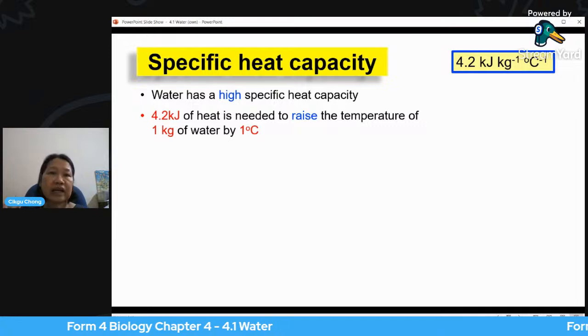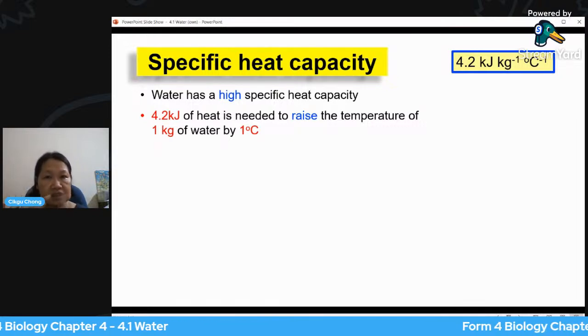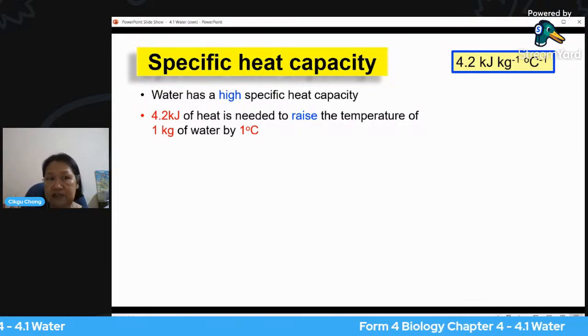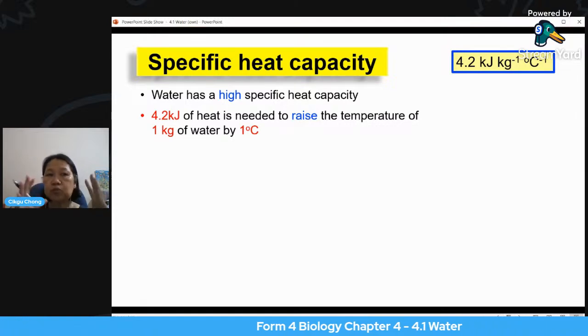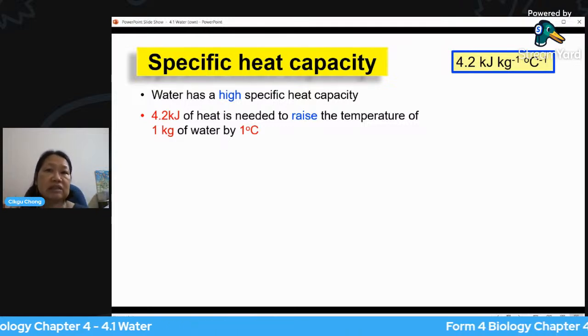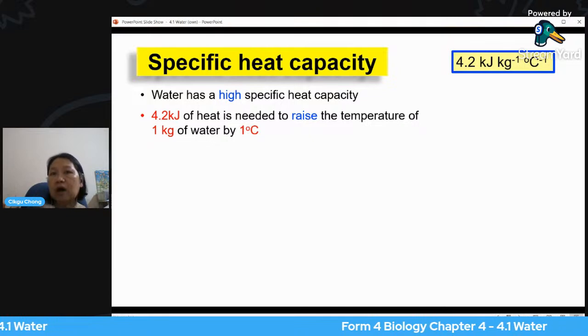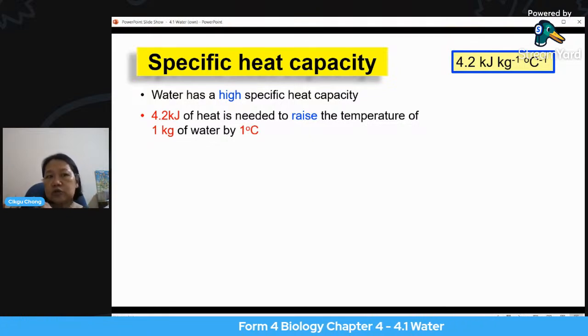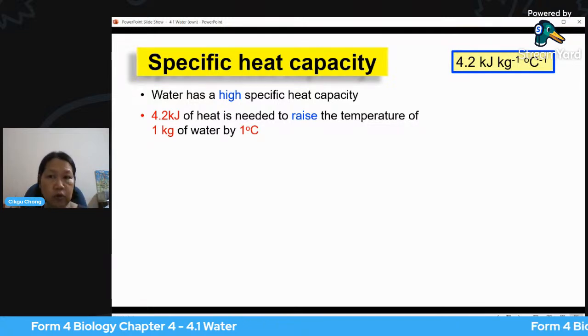If I want it to rise to 31 degrees Celsius, that means increment of 1 degree Celsius, I need to give this 1 kilo of water 4.2 kilojoule of heat. Then it will rise to 31 degrees Celsius. So it's able to absorb the heat. And 4.2 kilojoule of energy is actually quite a lot.